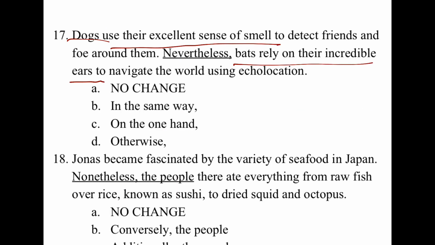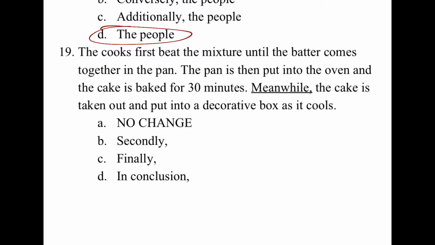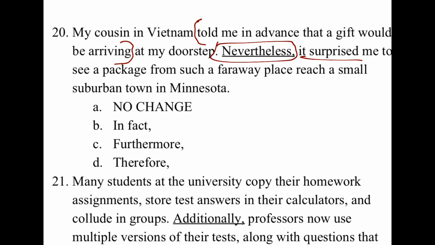For 17, dogs use their excellent sense of smell, bats rely on their incredible ears, so in the same way. These two different animals use two different senses to navigate the world. 18, none of these transitions really make sense. D is the best choice. For 19, we're looking at first, then, finally, sequence of events, C. 20, you were told in advance that a gift would be arriving, and you're surprised. So there's a contradiction there. A, no change, nevertheless, was the best choice.